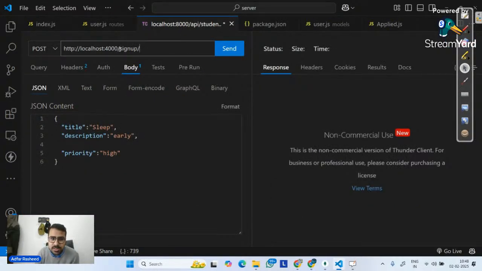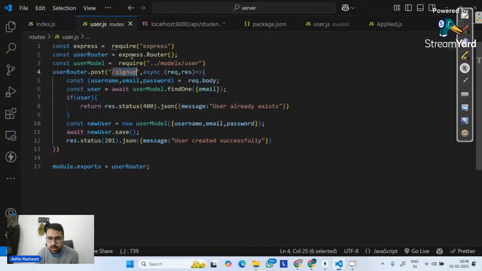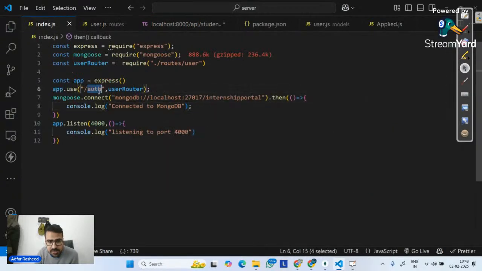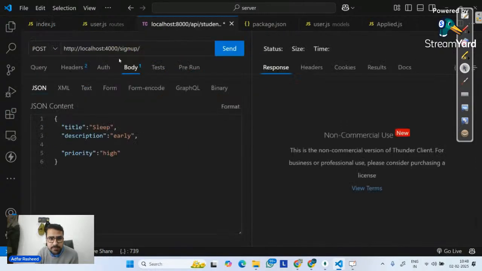Why? Because this is the user router, and the user router itself is listening to /r. So in between, we need to put /r. I hope that makes sense. So we need to put /r in between. And let me transfer my request.body.